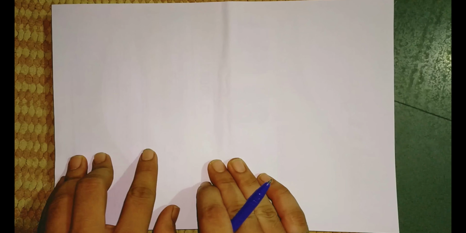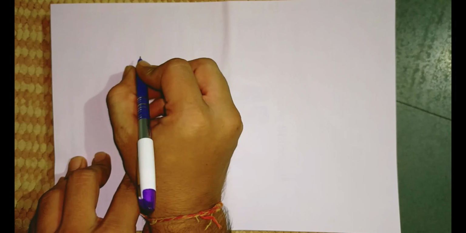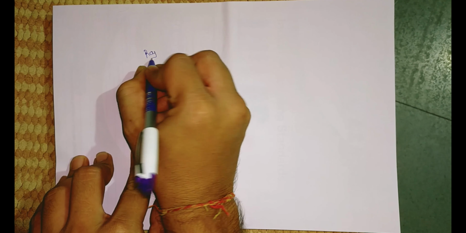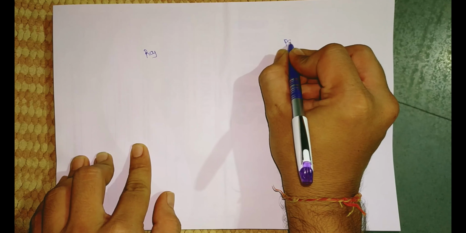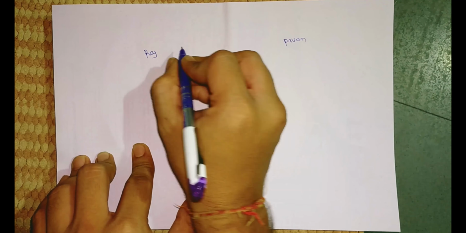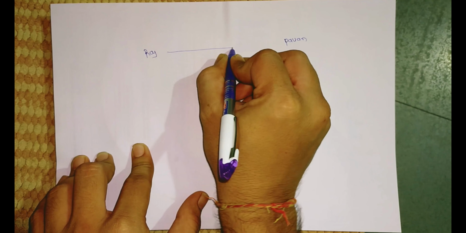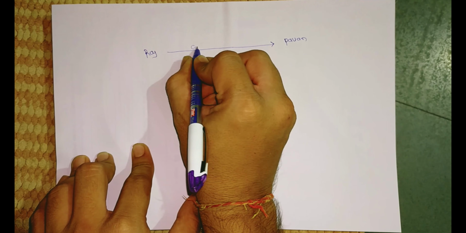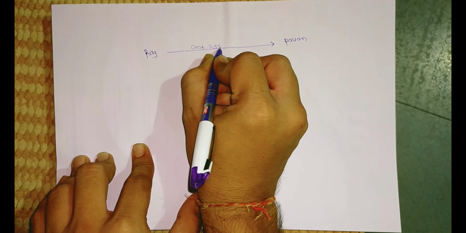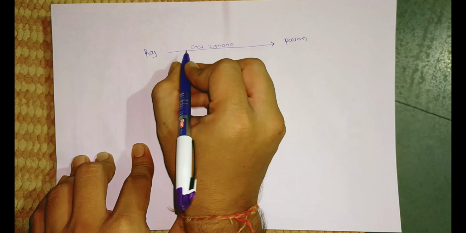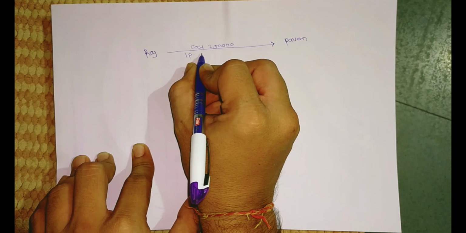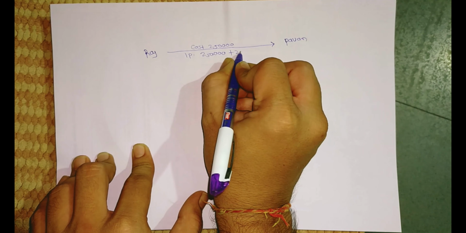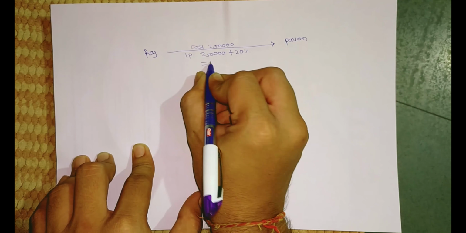So in this case we simply draw the timeline between the two parties, one is Raj and another is Pawan. Raj consigned goods to whom? Pawan, as per our question. Cost of such goods is 2,50,000 and invoice price of such goods is 2,50,000 plus 20%, that is 3 lakh rupees.